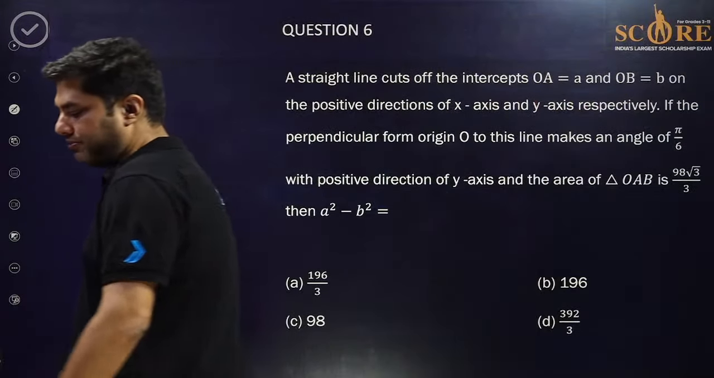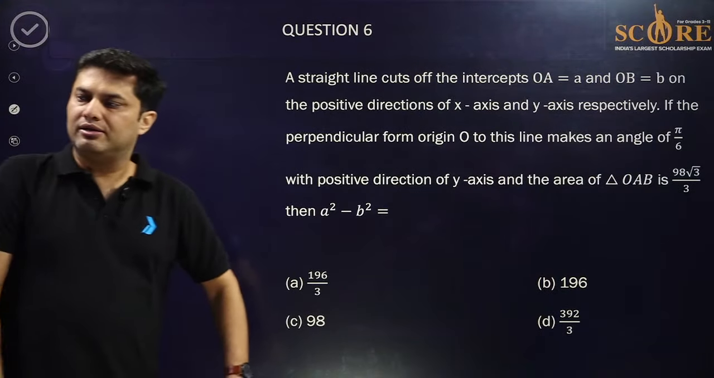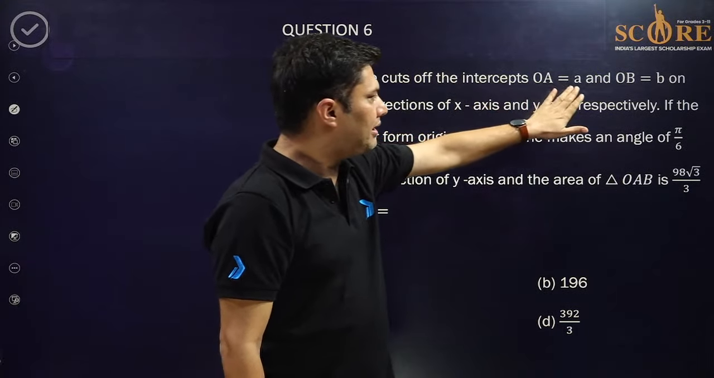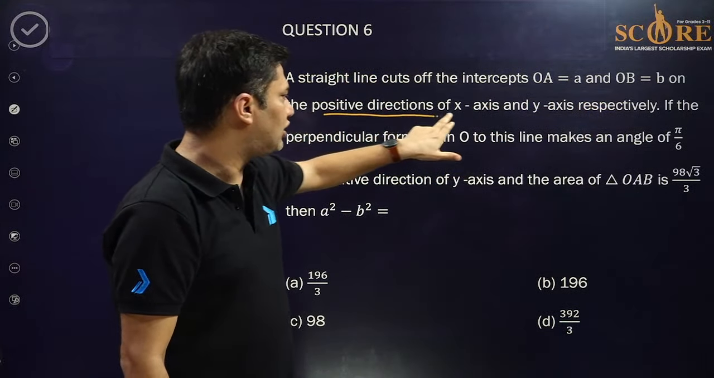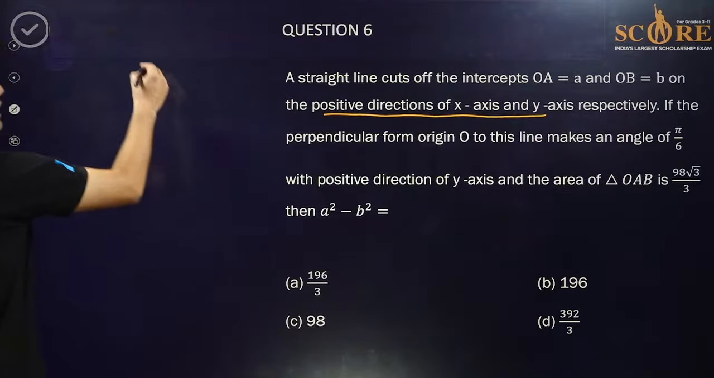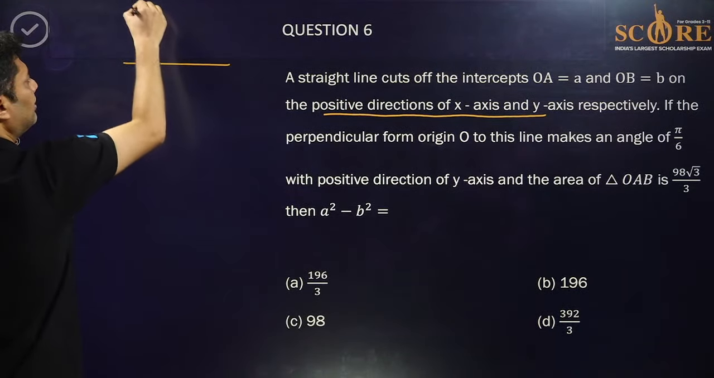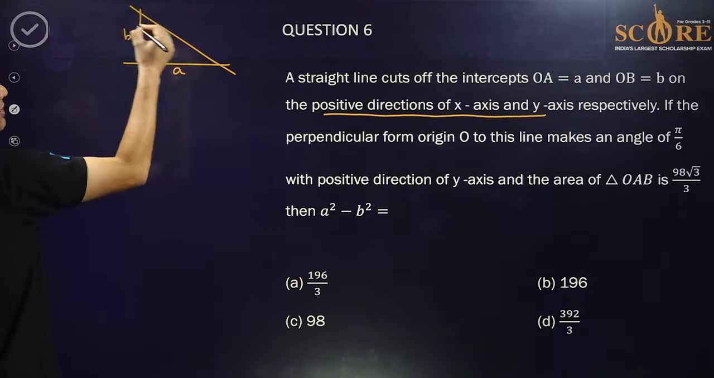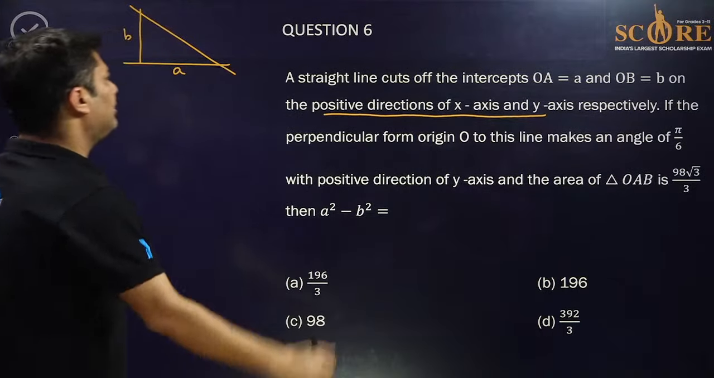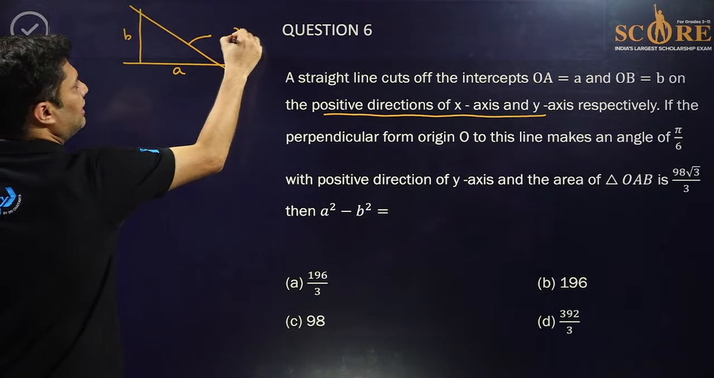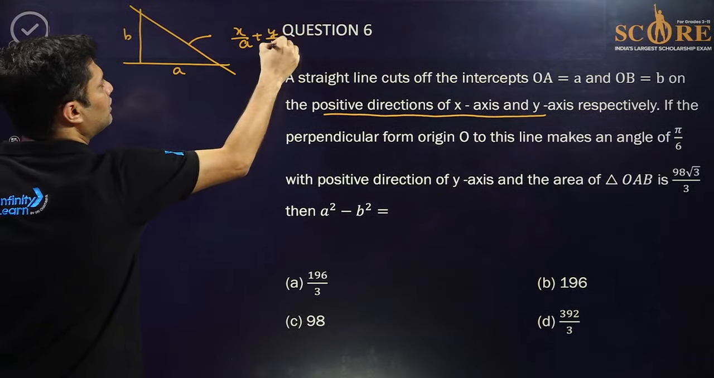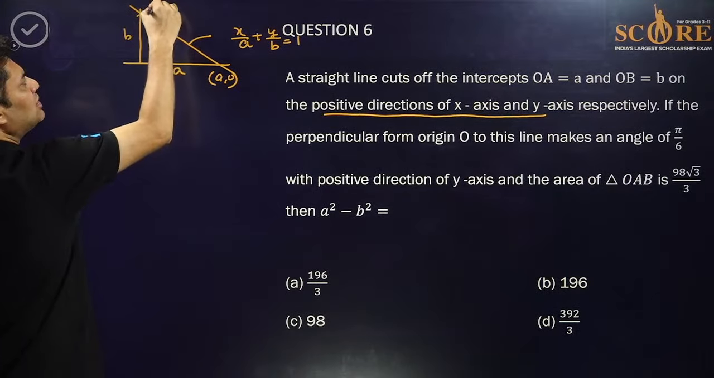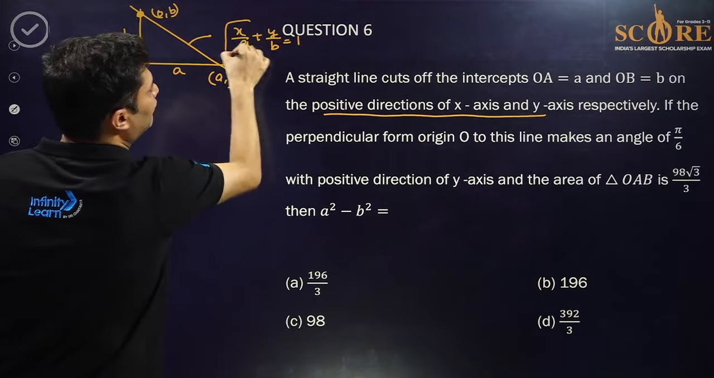Again a straight line problem. Let's see what the question is saying. A straight line cuts off the intercepts A and B on the positive direction of the X and Y axes. That means this is a straight line, and A is the intercept on the positive X axis and B is the intercept on the Y axis. You know the intercept form of the straight line. The intercept form of the straight line is x by a plus y by b equals 1. This is (a, 0) and this is (0, b). I hope everyone understood this. This is the equation of the line.